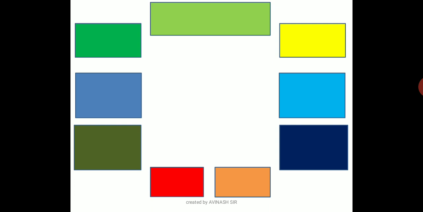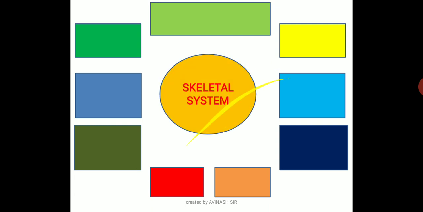In my last slide, we discussed the skeletal system. Now let's discuss it in brief once again. First one is the skull. In the human body, the skull is the topmost and main bone in the skeletal system. In the skull, 22 bones are fused together except the mandible. The 21 fused bones are separate in children to allow the skull and brain to grow.